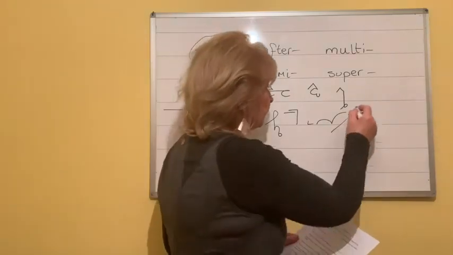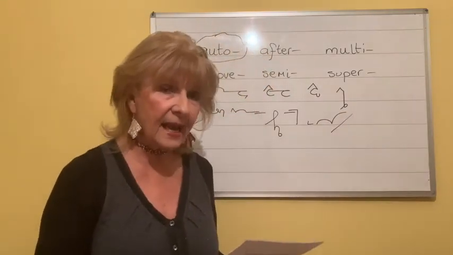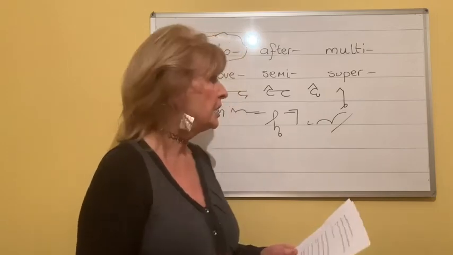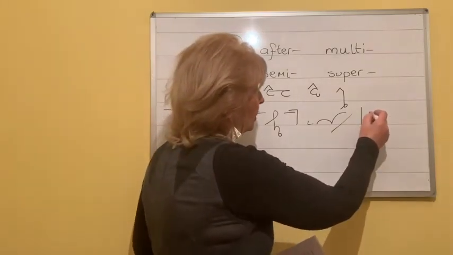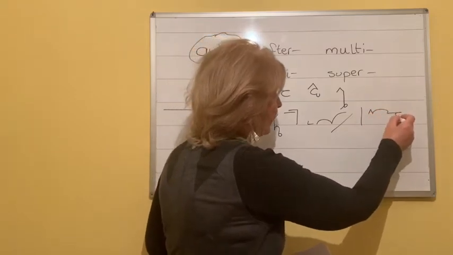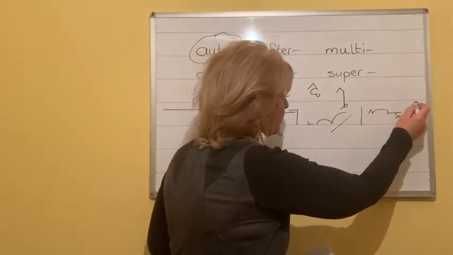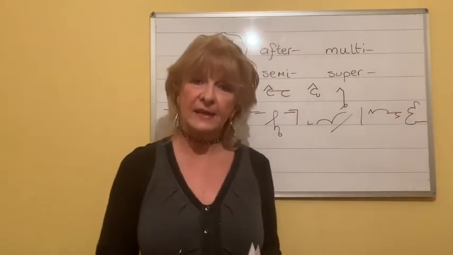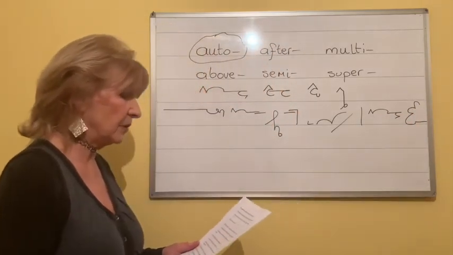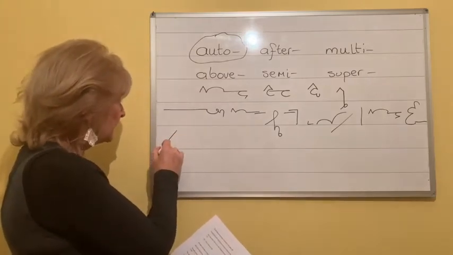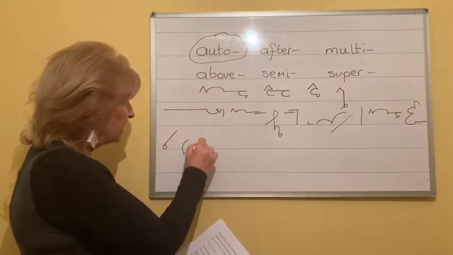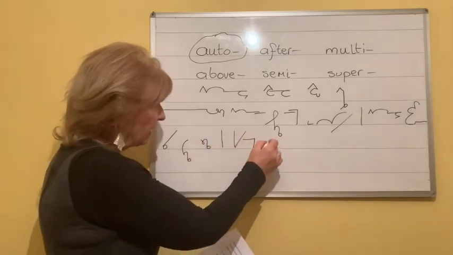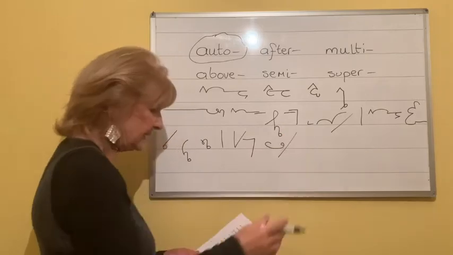Sentence 2. He automatically cancelled his plans as soon as he heard the news. He automatically cancelled. CN blend, you could start there so that the L goes on the line, or you could have started with the CN on the line. Either is correct, of course. His plans, PL blend, as soon as he heard the, could be joined together, news, NW blend S.